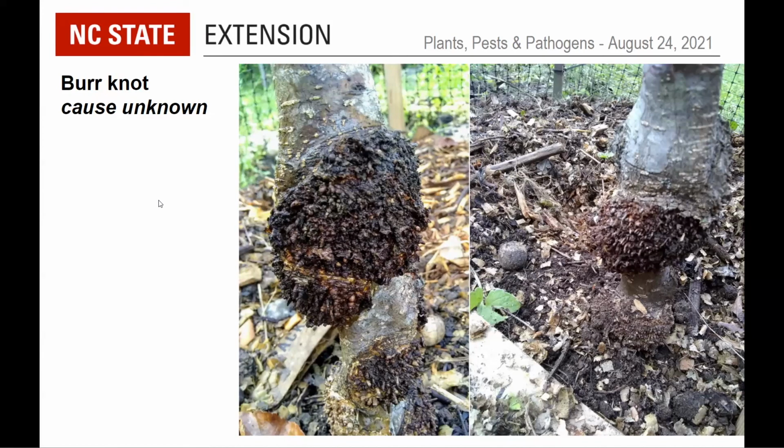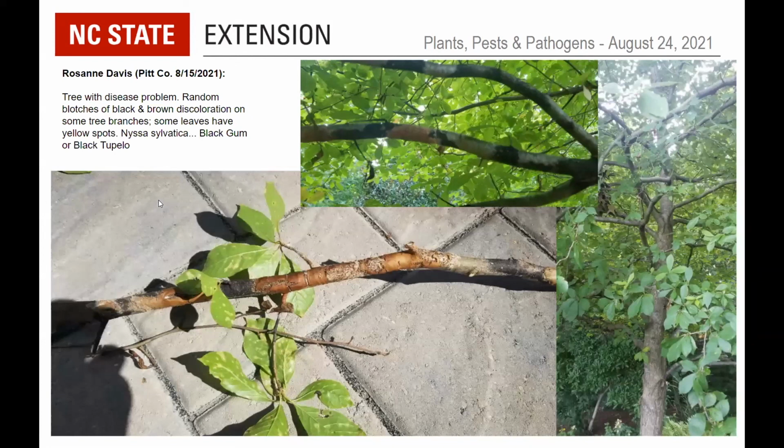Okay. All right. So this is from Pitt County, Roseanne. Tree with disease problem, random blotches of black and brown discoloration on some of the branches. Some leaves have yellow spots. This is black gum, Nyssa sylvatica, and this is a very common thing we see on black gum. This is not a disease. Luckily, it's not a pathogen.